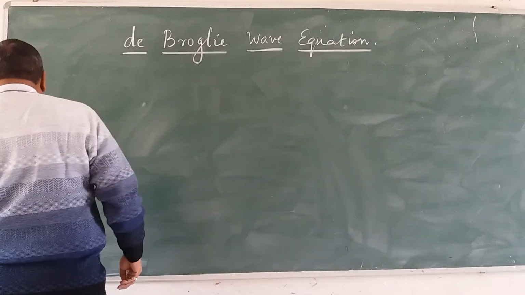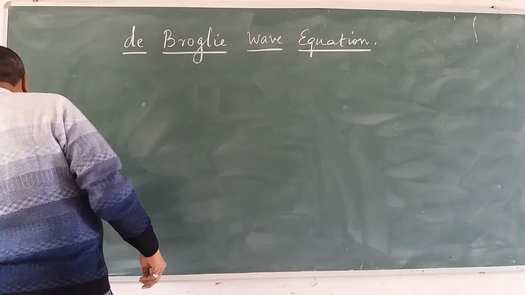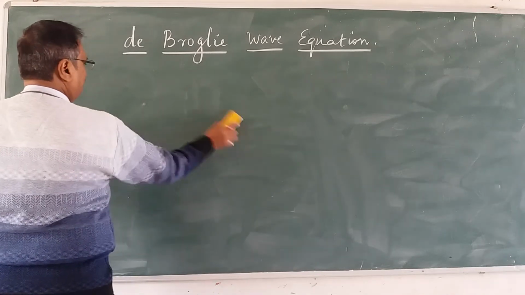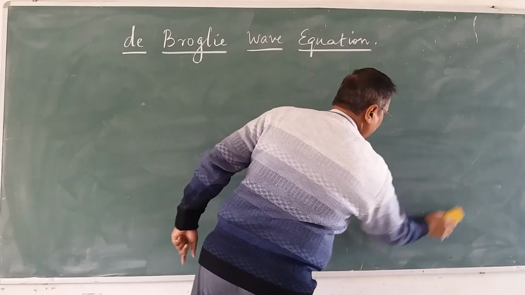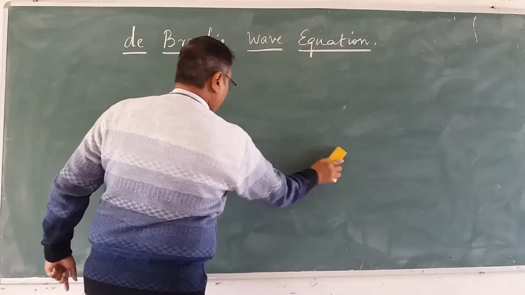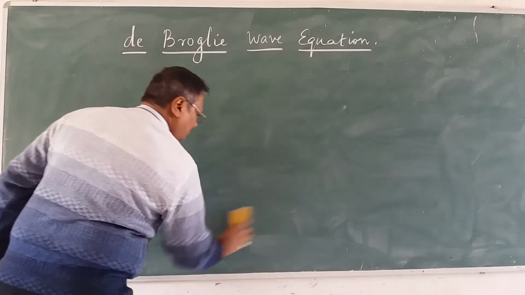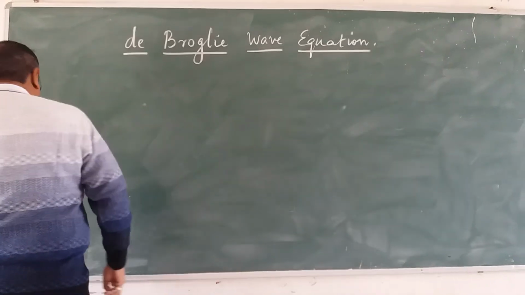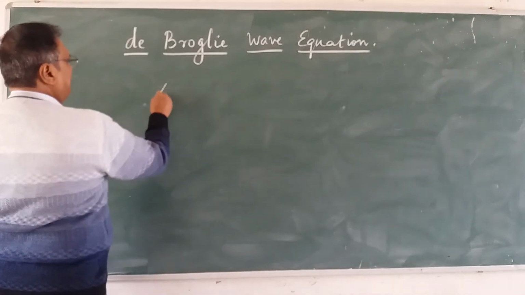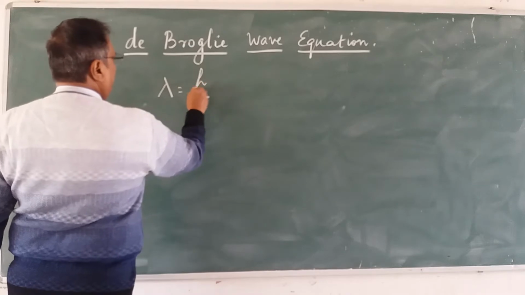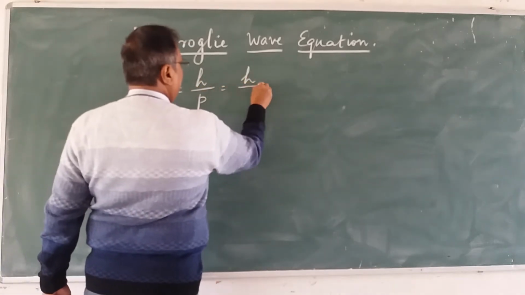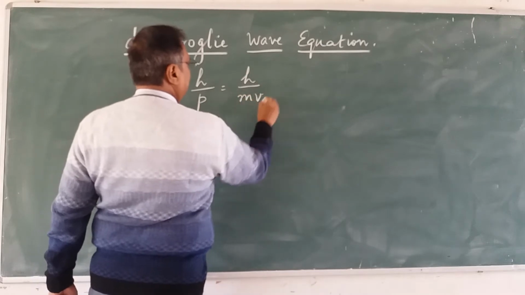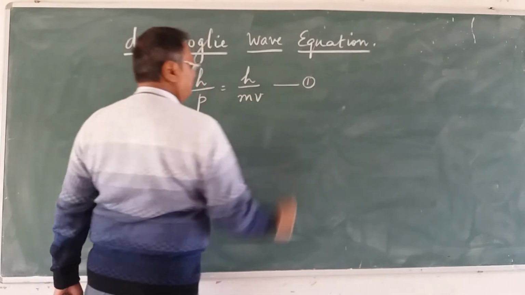Let me again rewrite the basic equation for you, and then from there I will proceed to the energy equation. We know that lambda is equal to h upon p or h upon mv. Fine, this is the primary equation.